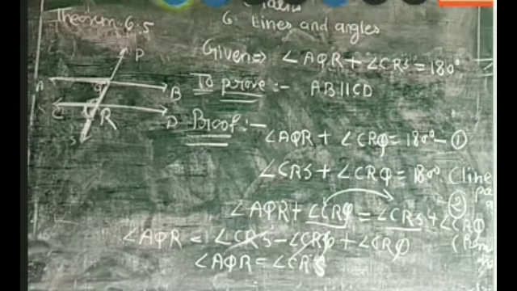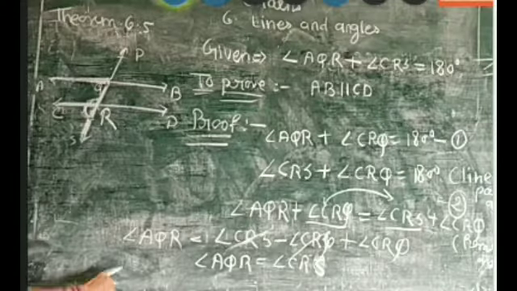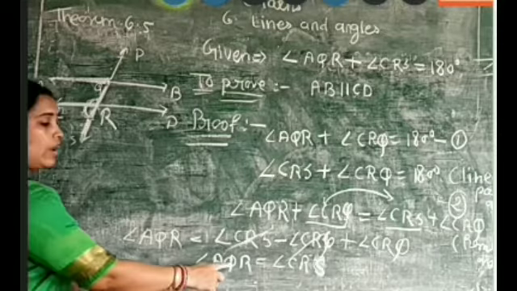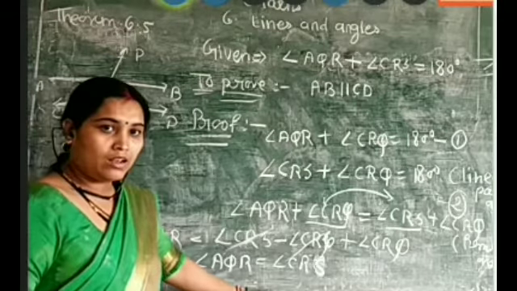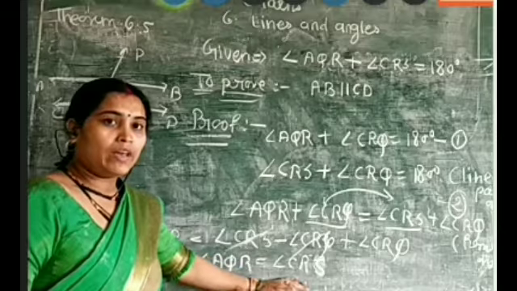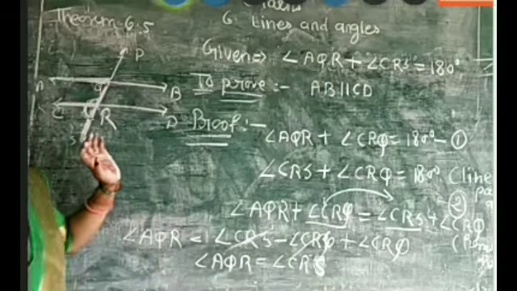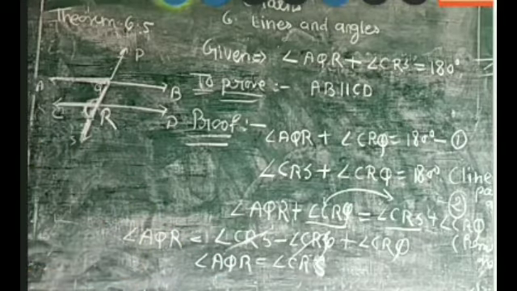So they are equal. If a pair of corresponding angles are equal, then the lines are parallel to each other. So you will write here that they are forming a corresponding angle pair. Therefore, AB is parallel to CD. You will write that by yourself.